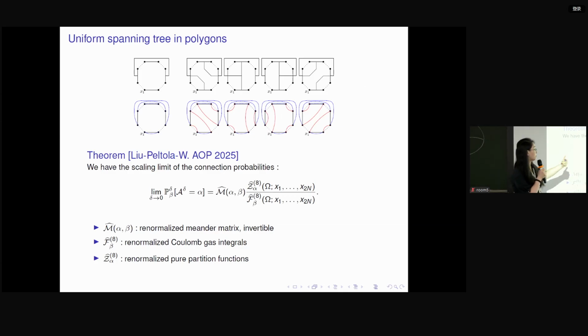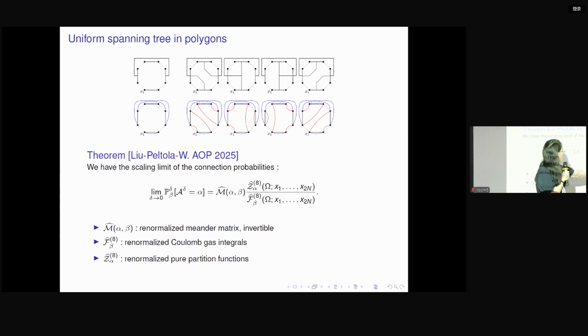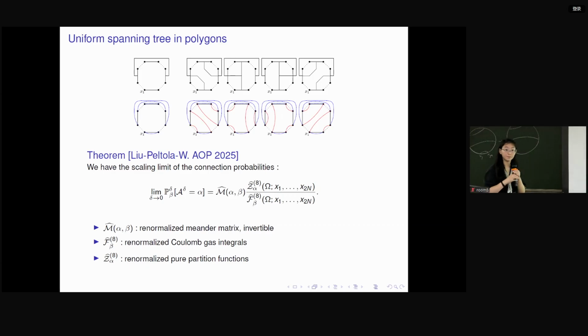All these three quantities become the renormalized versions: the renormalized meander matrix, the renormalized Coulomb gas integral, and the renormalized pure partition functions. Here, a very important property is that this renormalized meander matrix is invertible. Okay, so this is the formula for the uniform spanning tree.